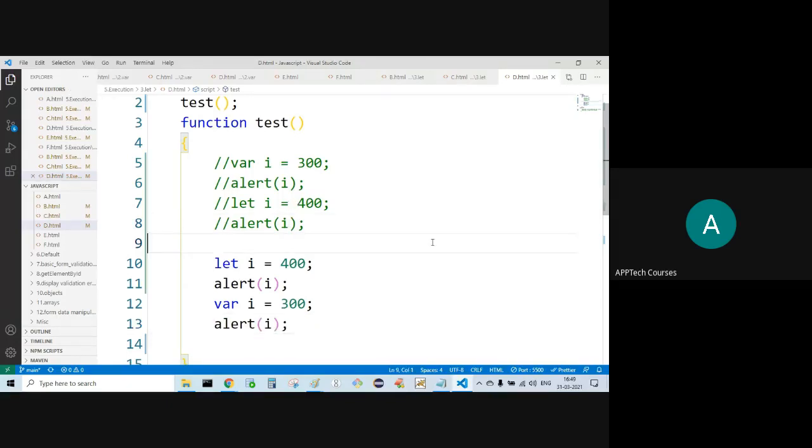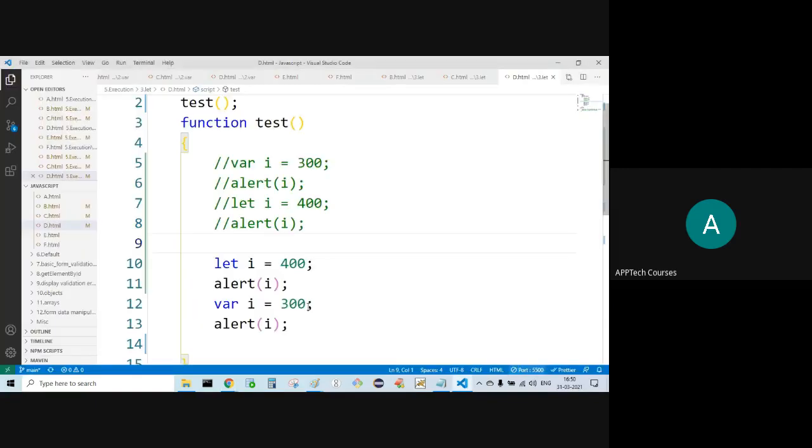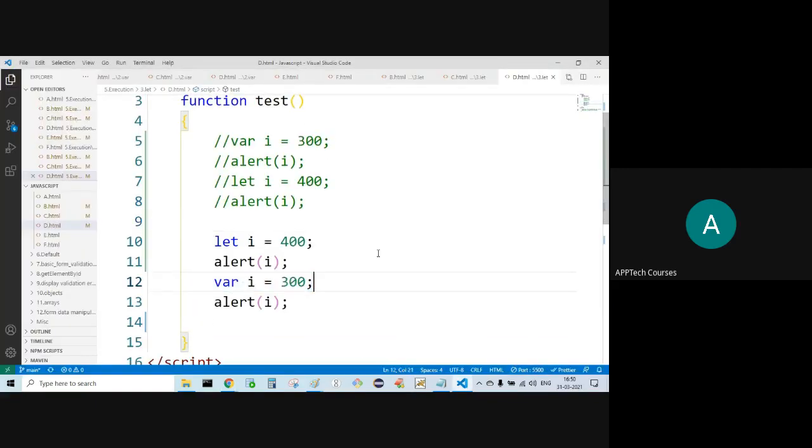What happens now? Control Shift I. Uncaught SyntaxError: Identifier 'i' has already been declared at line number 12. Redeclaration of let with var in the same scope or block or method is not possible.